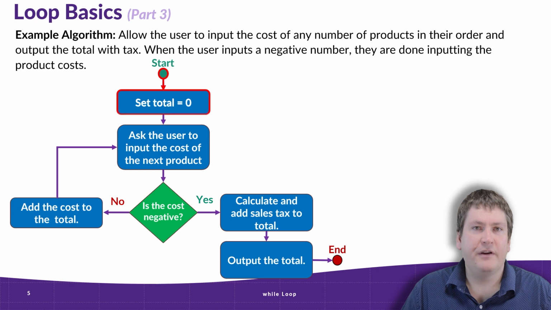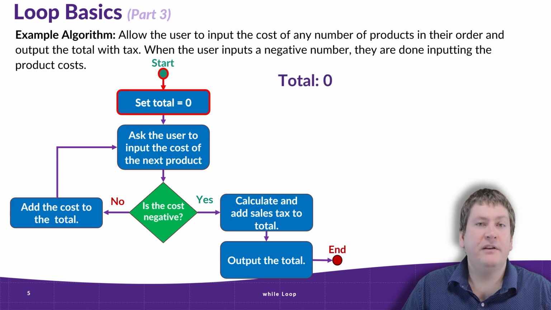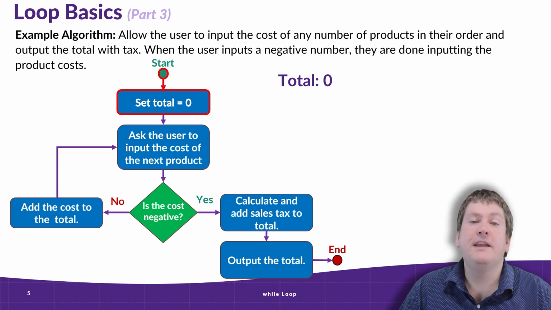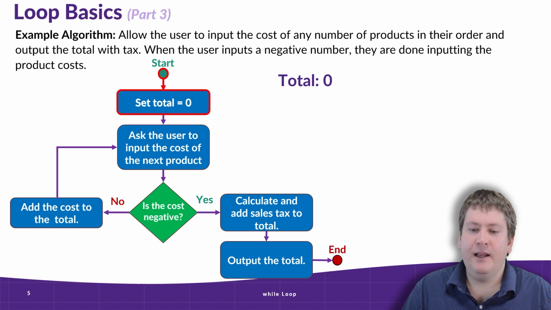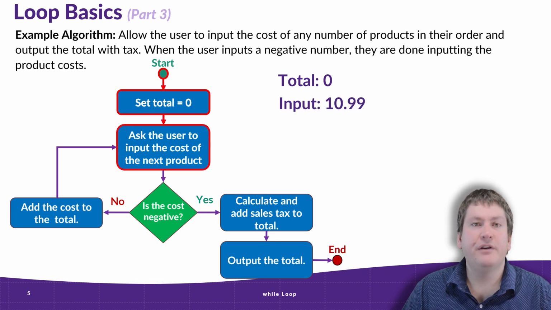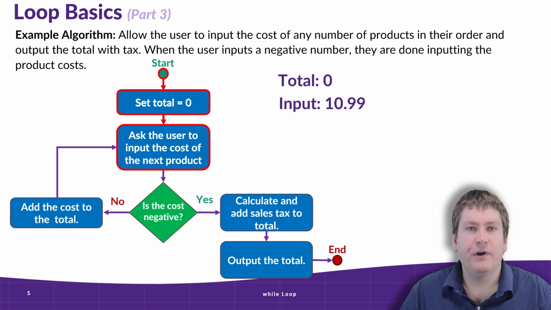So in this flowchart, we start here at the start node, and we initially set total equal to 0. Total is going to be a variable that we use to keep track of the total cost that the user's input so far. Since we're at the beginning, we're going to start that at 0. Next, we're going to ask the user to input a cost of a product. In this case, let's pretend they put in $10.99. So far, this is pretty straightforward, and we could already code this knowing what we've known so far in these videos. But we want to repeat this, asking them for that cost over and over again.